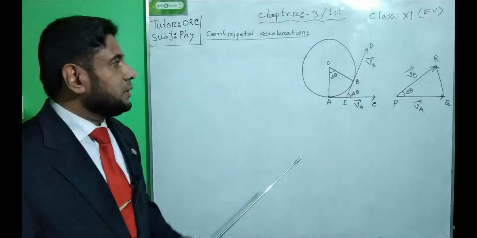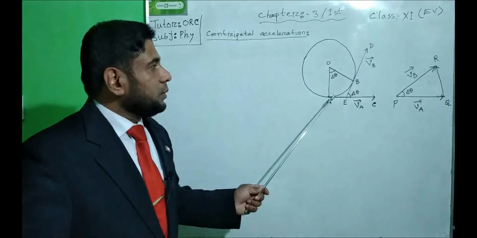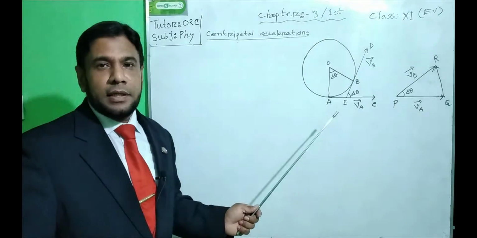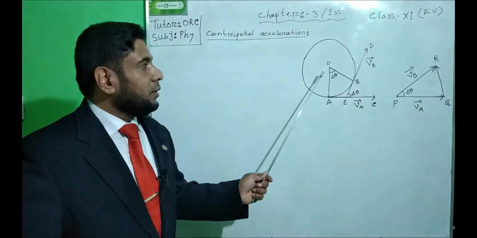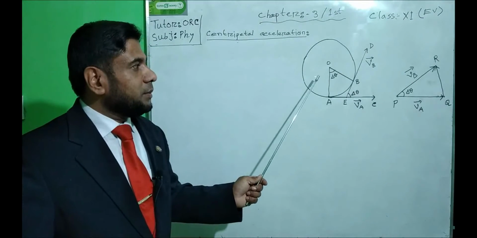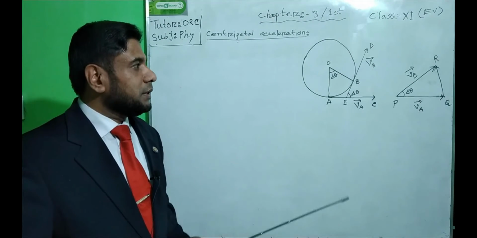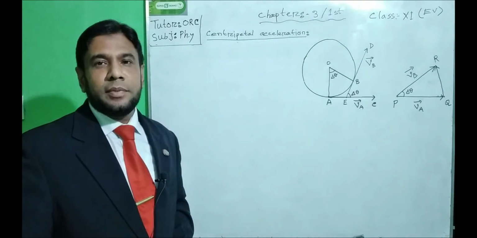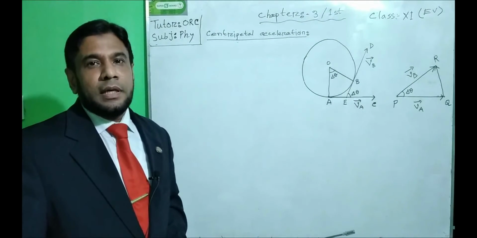When an object moves along a circular path, an acceleration acts towards the center of the circle, and this type of acceleration is known as centripetal acceleration. You can memorize this definition from any writer's book as you choose.